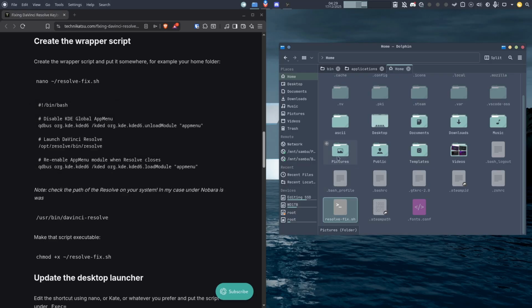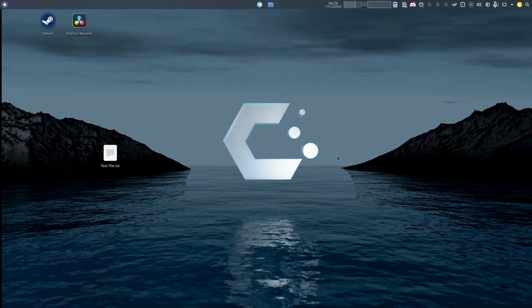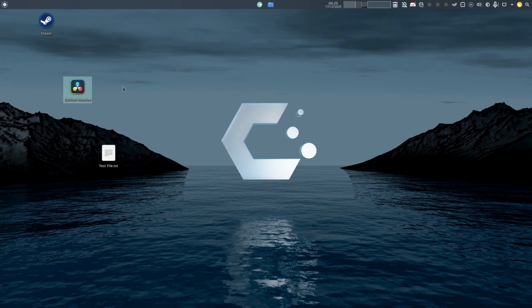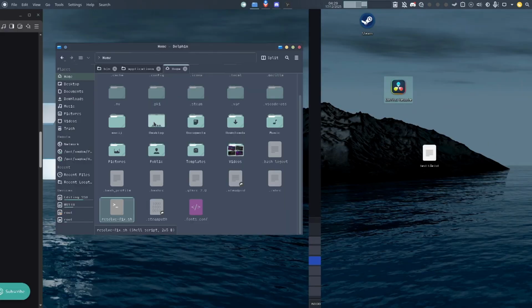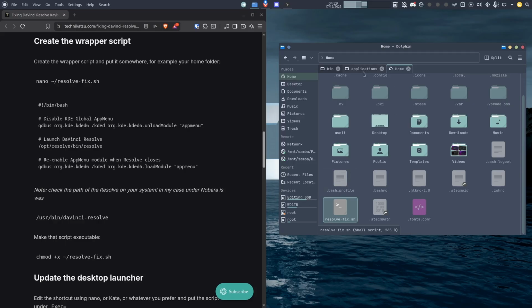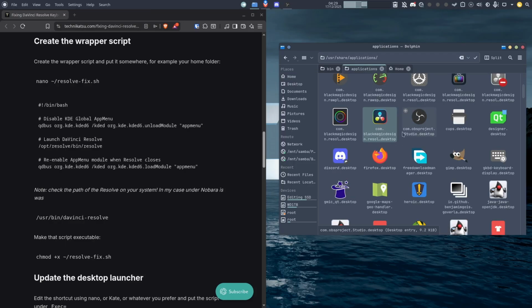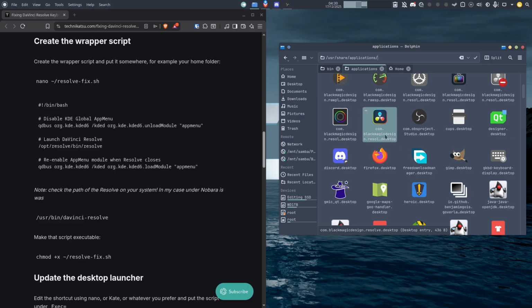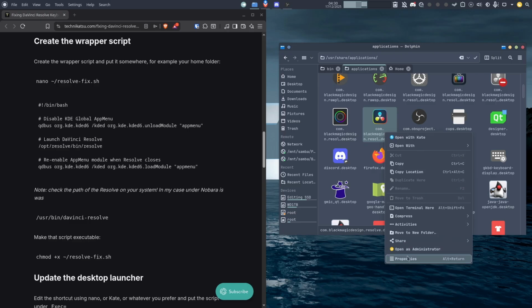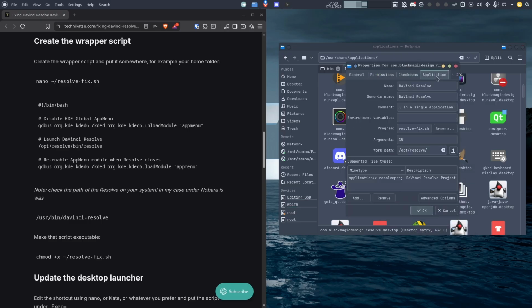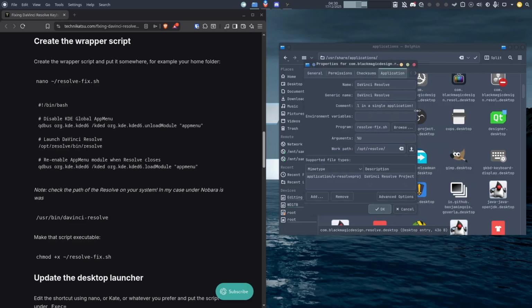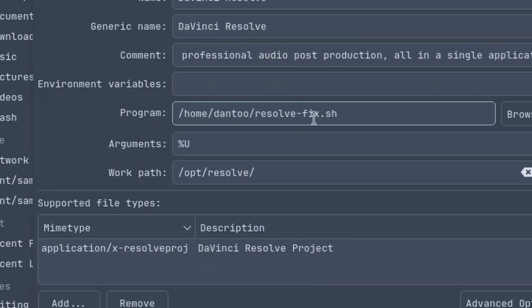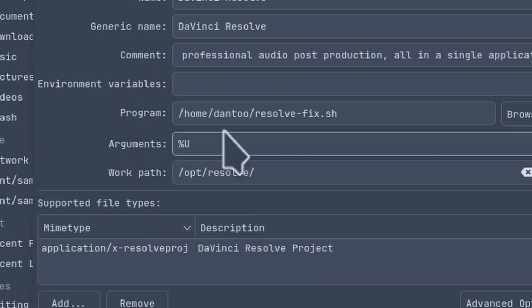Next thing is you basically go to your desktop application. If you do not have this, you can just go find the desktop application in user share applications. You'll find your DaVinci desktop. All you have to do is just go to properties, and then you direct the program to your script,